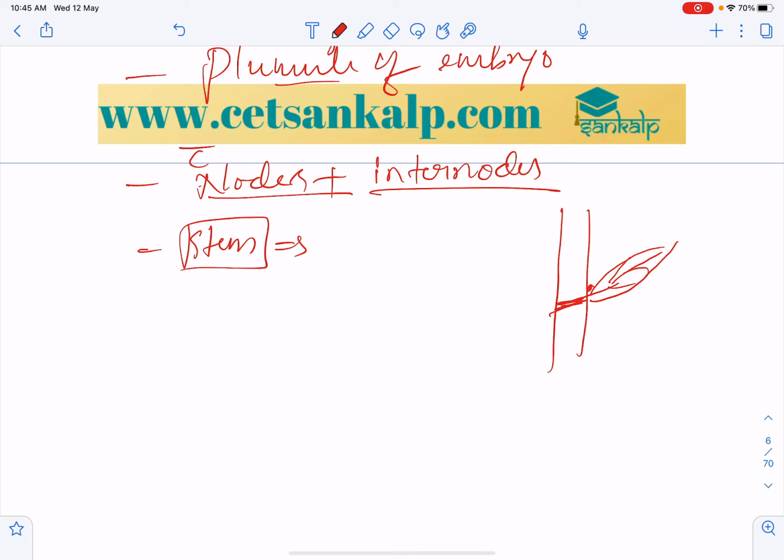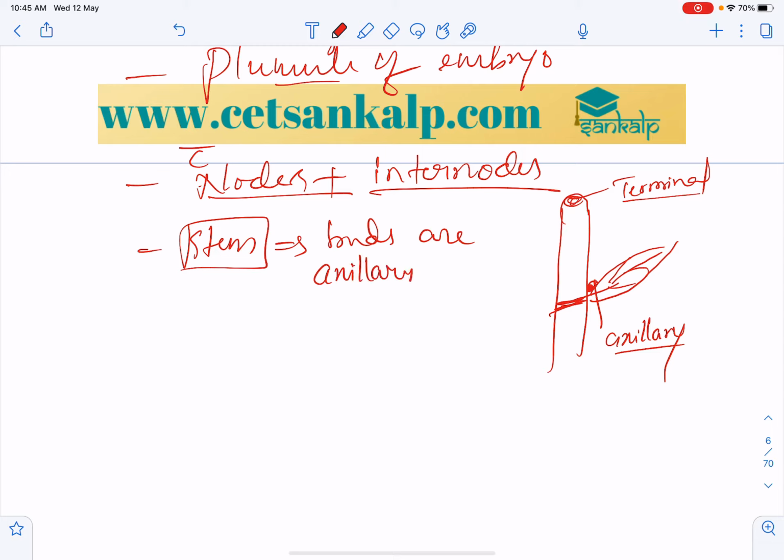And at that axil there is an axillary bud. One is the axillary bud, and at the apex, the tip, there is a terminal bud. So there are two types of buds in the stem: axillary and terminal bud.